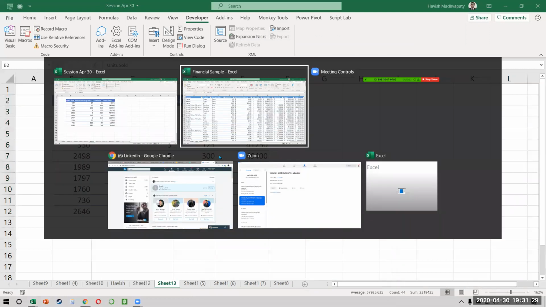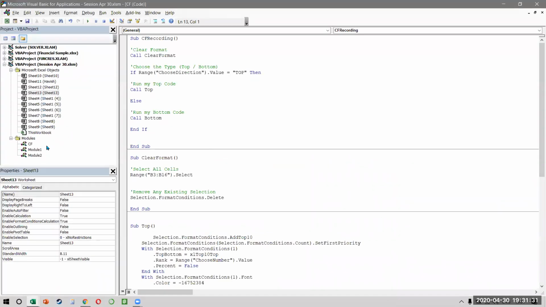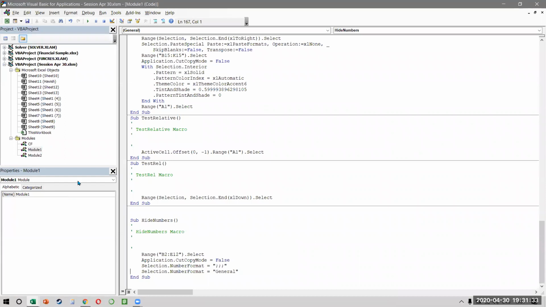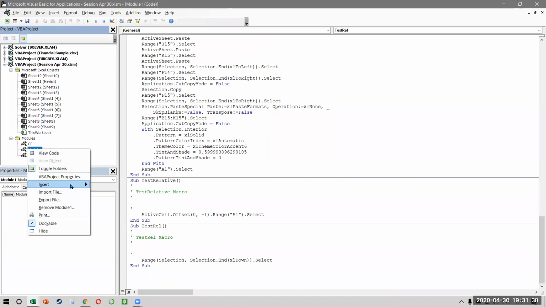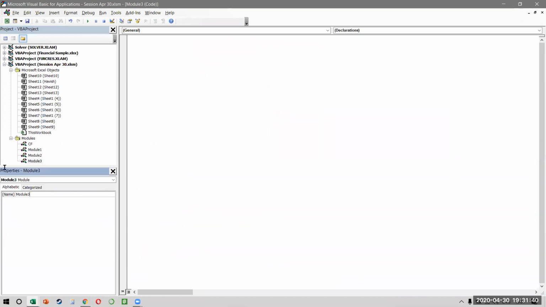So what has been recorded is something very simple. It says hide numbers. So I'll just put it in a new module. I'll call this hide numbers. Okay. We don't need the comments. It says select the data. This is nothing. This is just Selection.NumberFormat, Selection.NumberFormat.